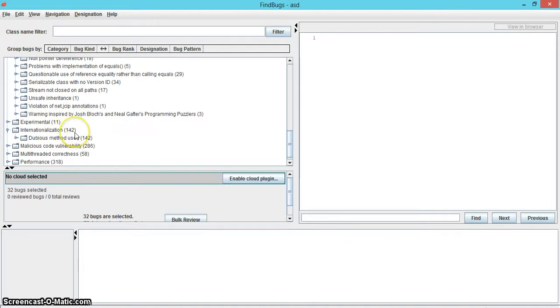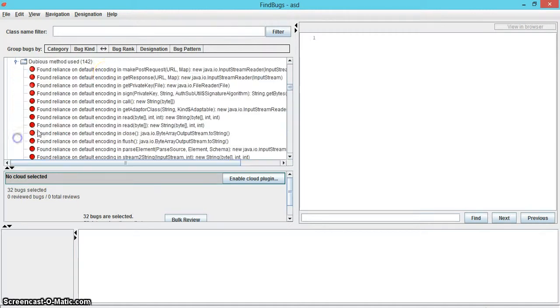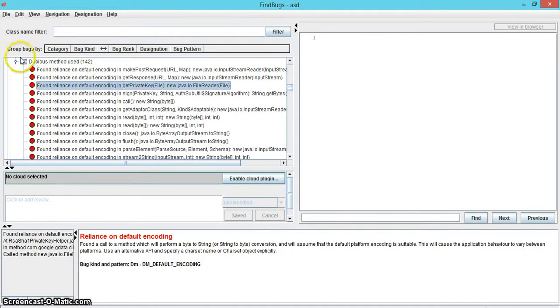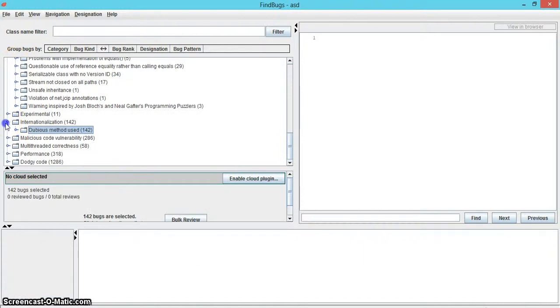Like the experimental category, all of the errors in internationalization were placed under one subcategory, which Feinbugs labeled dubious methods used, which is based on default encoding, which involves byte-to-string conversion. The next category is malicious code vulnerability with 286 errors.